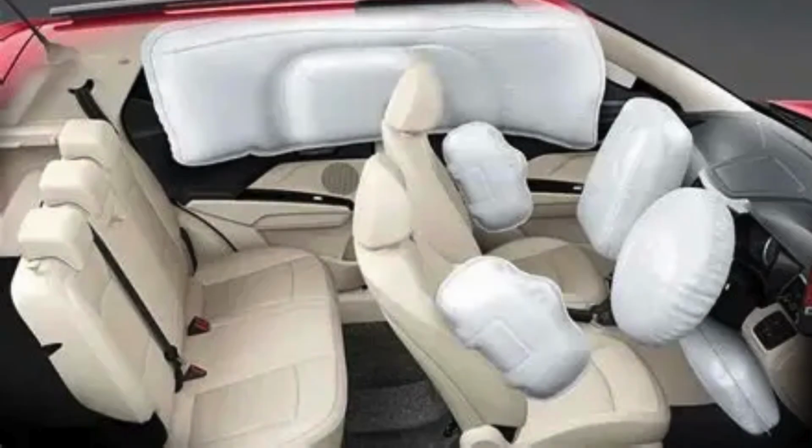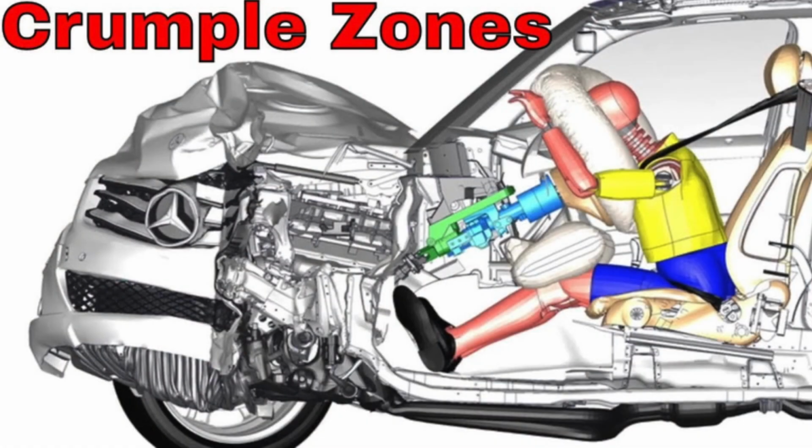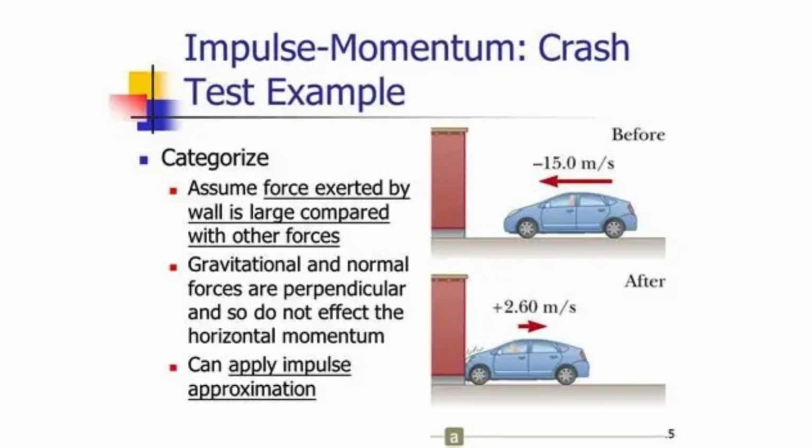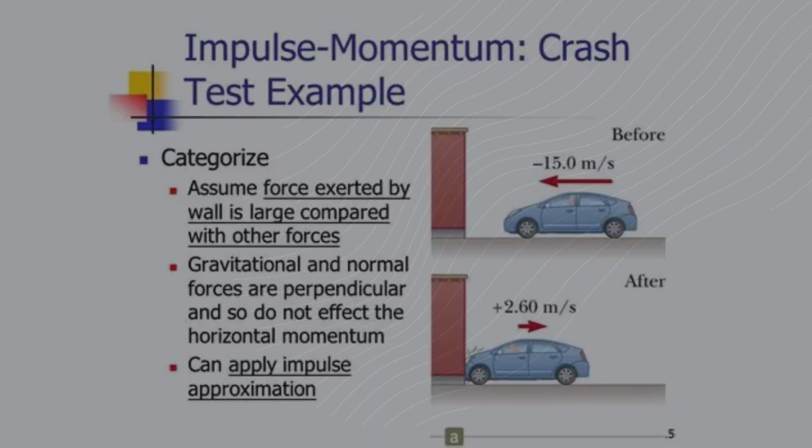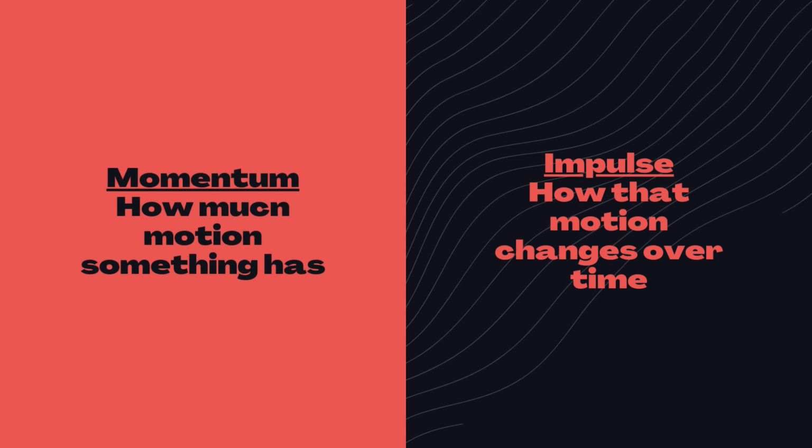The idea is also why cars have airbags and crumple zones. When a crash happens, the car extends the time over which the stopping force acts. The longer the collision time, the smaller the force needed to bring you to rest. Again, same impulse, smaller force though.